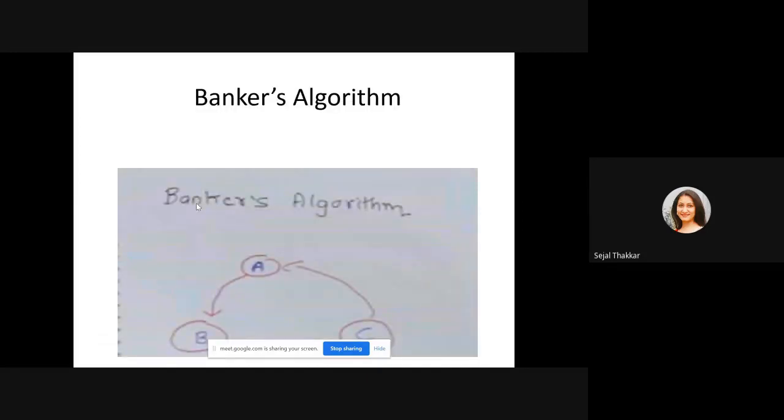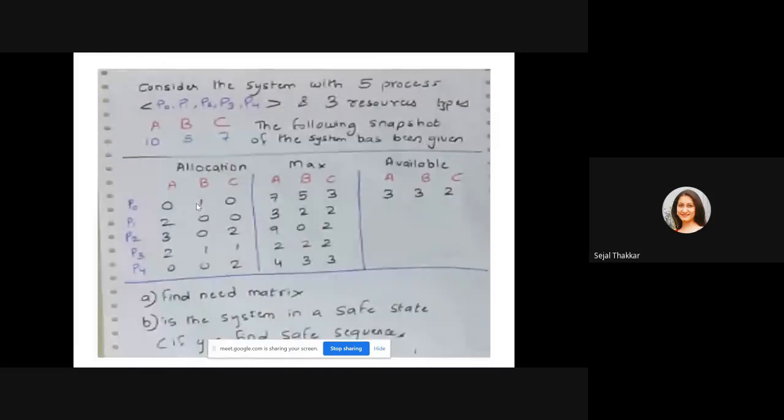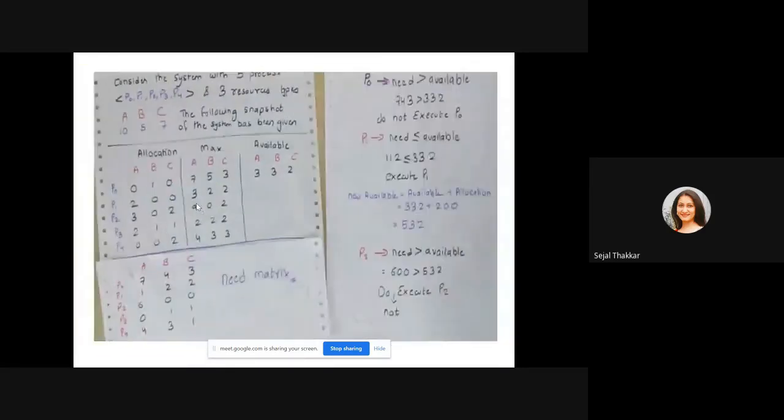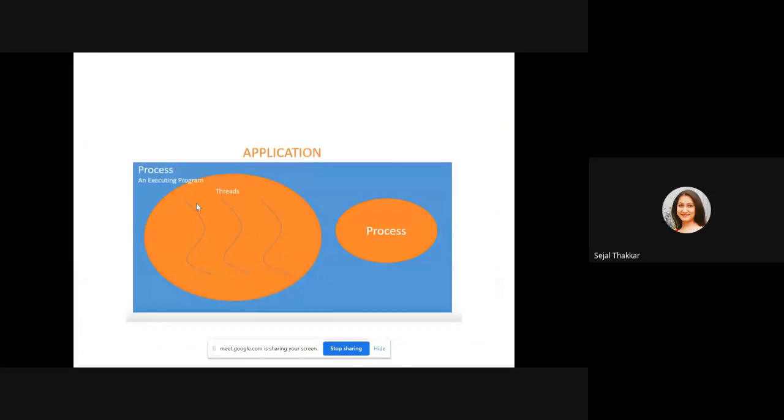Okay. Now we have the banker's algorithm, but there is one big example. For that I need at least one whole lecture. So I'm not going to start it right now.